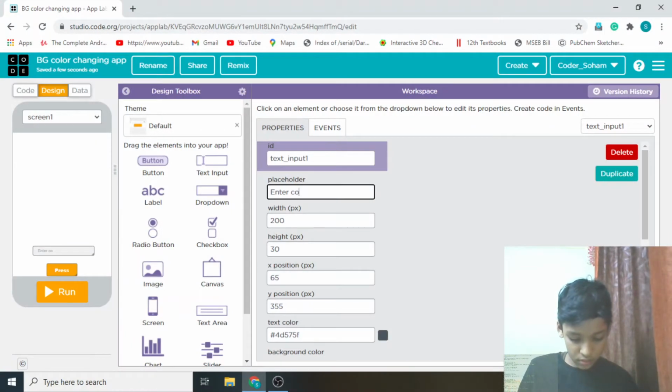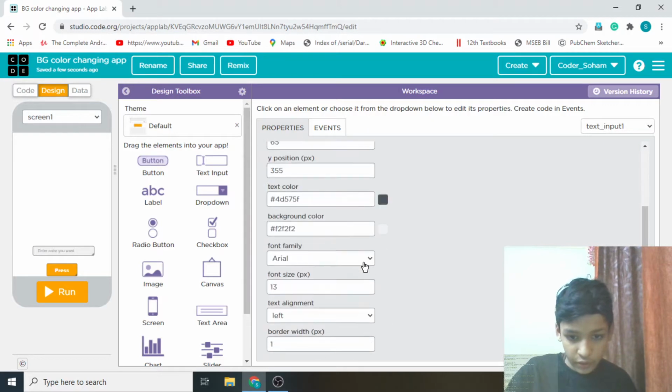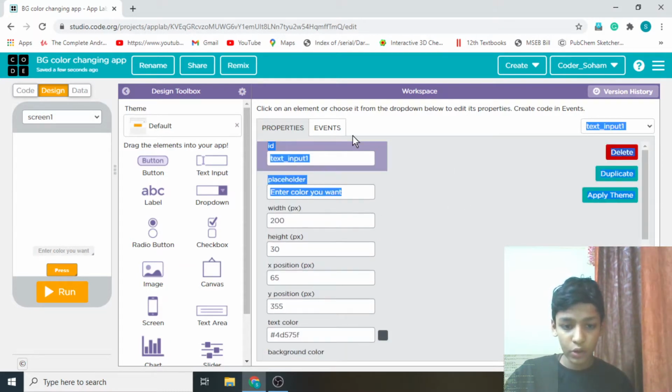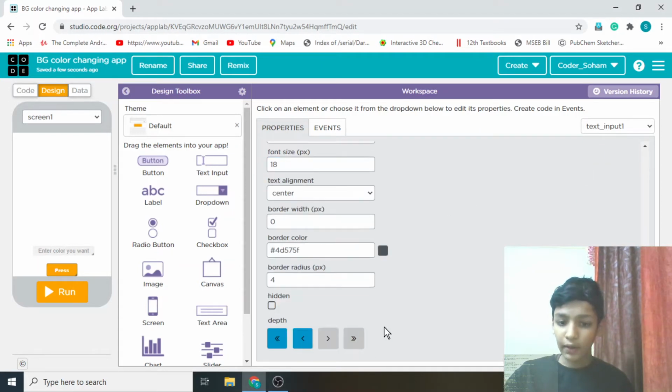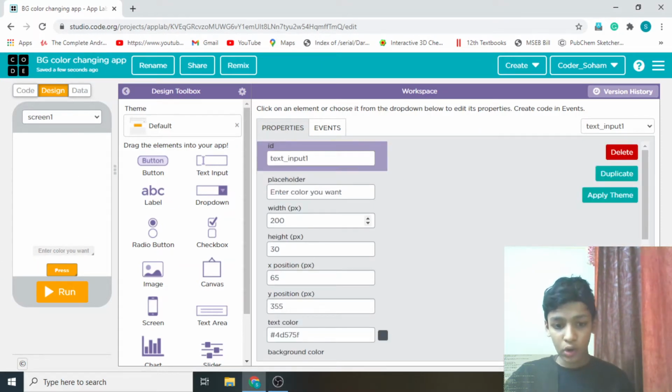Placeholder is "enter color you want". So yes, we have done it. Next I will increase the font size, and alignment will be center, and border width I will make it as 0. If you also want to watch the video on text input properties, I have already made this video. You can go and watch the video. Link is given in the description.